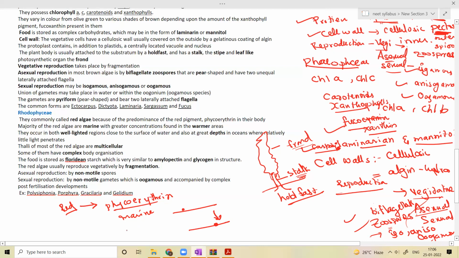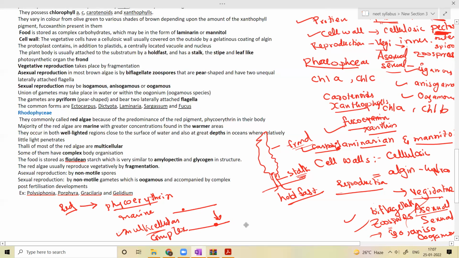Thalli of most of the red algae are multicellular, with a complex body organization.